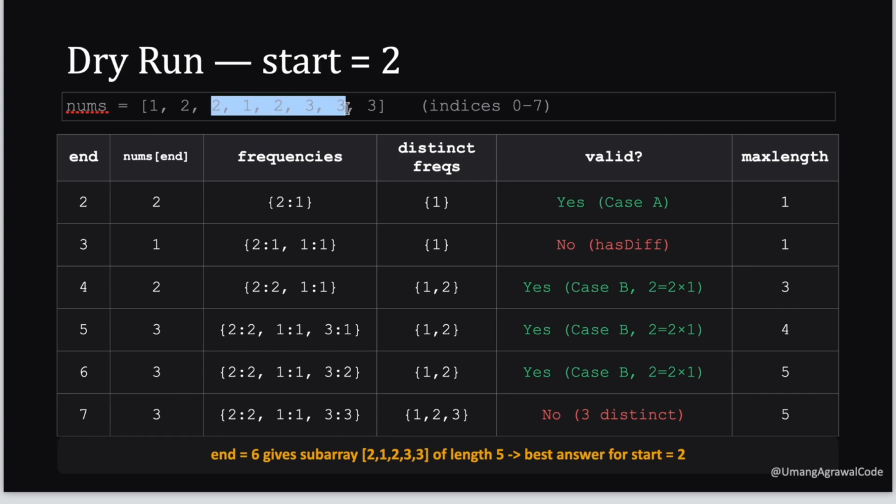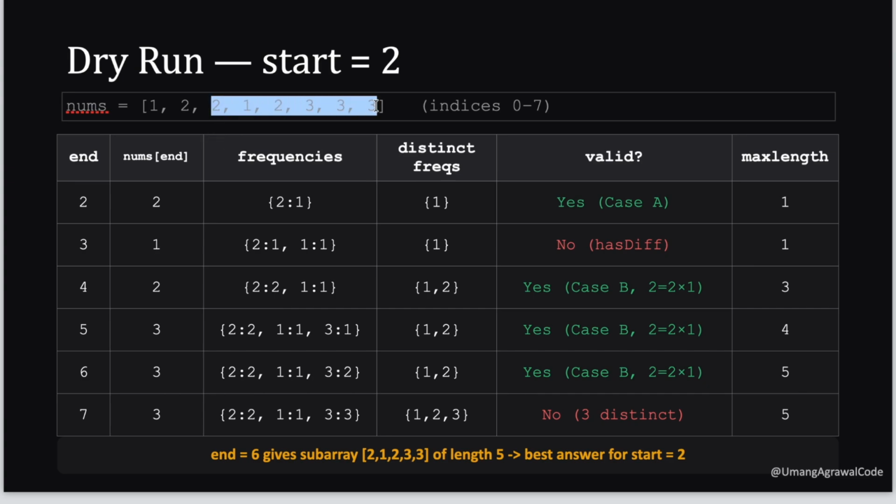Now we will take 2, 1, 2, 3, 3. Frequency of 2 is 2, frequency of 1 is 1, frequency of 3 is 2. The distinct frequencies are 1 and 2, only two. So is it valid? Yes, it's valid. So the maximum length will be updated to 5.